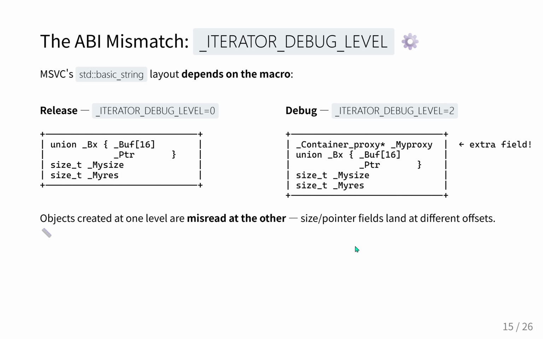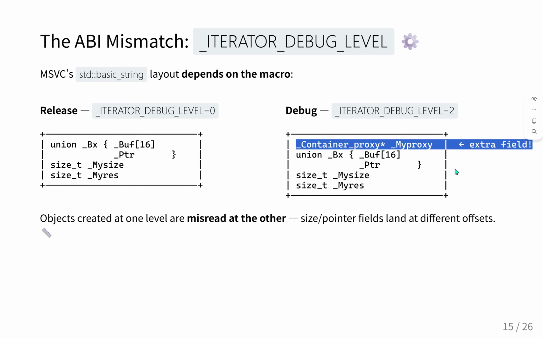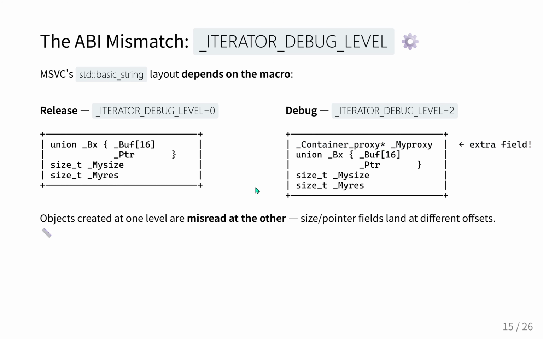Okay. When you define a std::string, the ABI dictates exactly how many bytes the size field occupies, how many bytes the capacity field takes up, and the precise memory offset where the data pointer actually sits. It's the structural physics of the object. Yes, exactly. Now, in MSVC release mode, the iterator debug level macro is defaulted to 0. So the compiler generates this highly optimized lean memory layout for the string. Yeah. But the moment you switch to MSVC debug mode, that macro is set to 2. Because debug mode injects heavy diagnostic tracking.